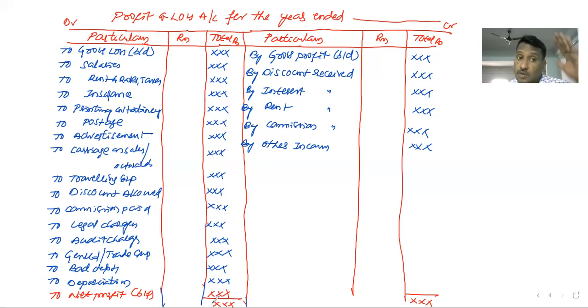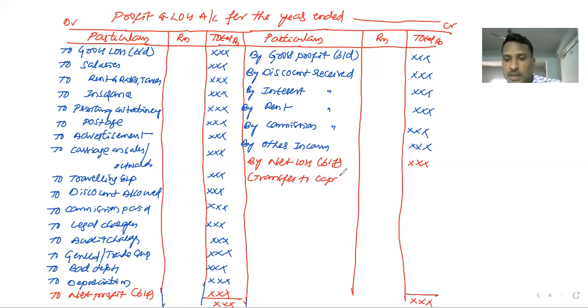In case the total amount of debit is more than the total amount of credit, that is called net loss, the balancing figure. The net profit or net loss is transferred to the capital account.